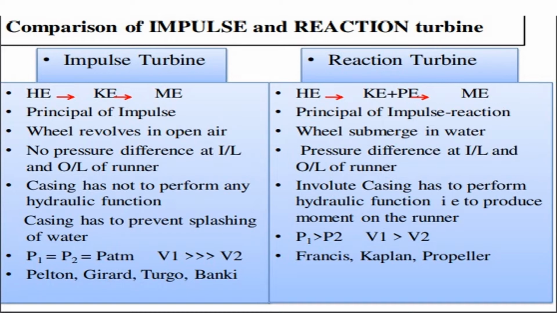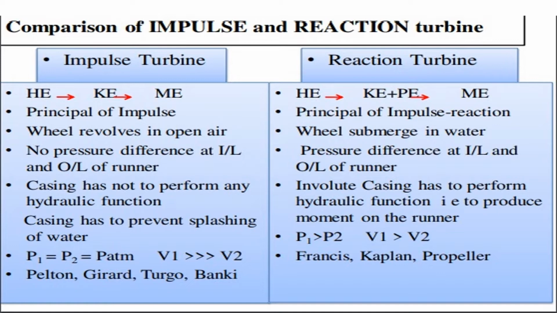In an impulse turbine, the wheel revolves in open air. But in a reaction turbine, the wheel is submerged in water. In an impulse turbine, the inlet pressure and the outlet pressure are the same, with no change.